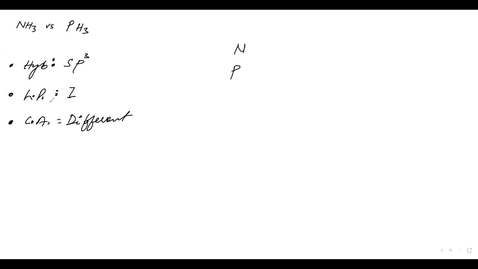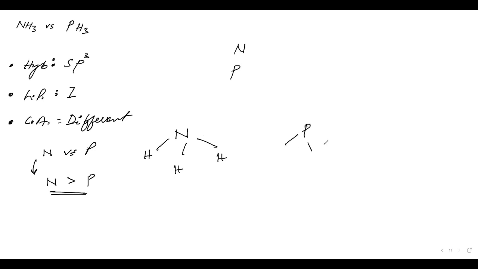Now we will look at nitrogen and phosphorus. Which is more electronegative, nitrogen versus phosphorus? Nitrogen has greater electronegativity than phosphorus. Now look at this: NH3 and PH3. The electrons will be closer to nitrogen and they will be repelling each other.